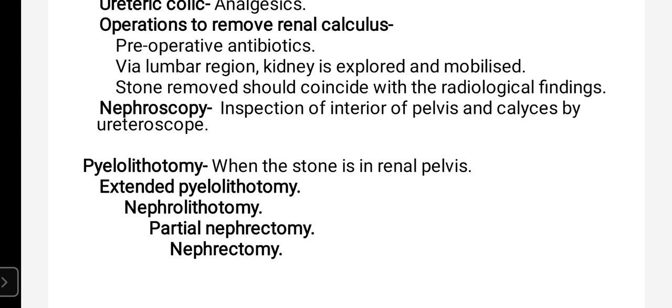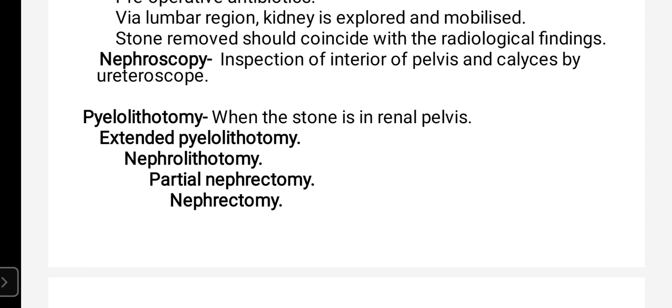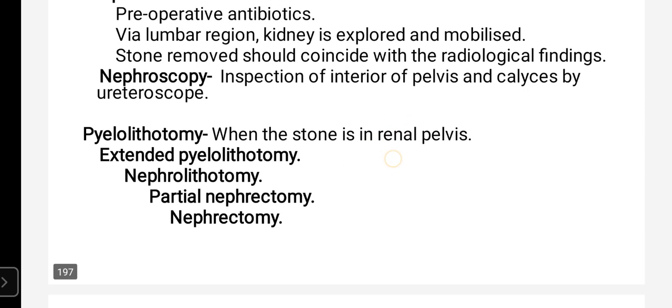The next procedure is nephroscopy, that is inspection of the interior of the pelvis and calyces by the ureteroscope. There are various methods to remove the stones, like pyelolithotomy when the stone is in the renal pelvis, then extended pyelolithotomy, nephrolithotomy, then partial nephrectomy and nephrectomy.